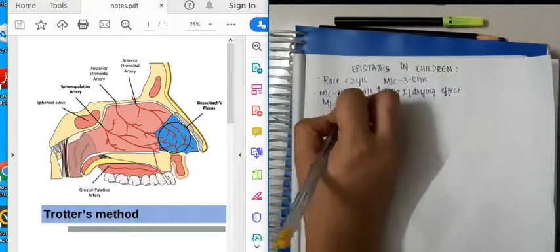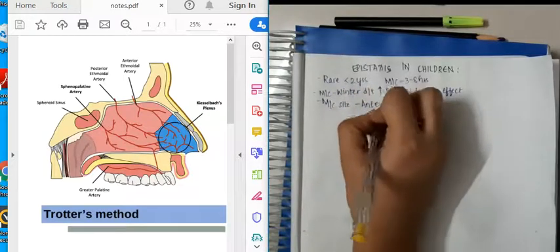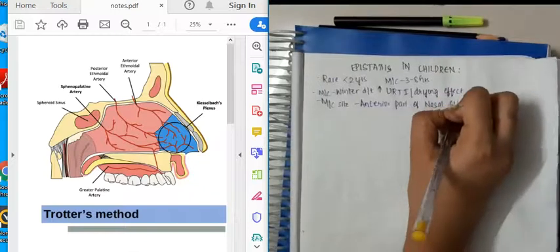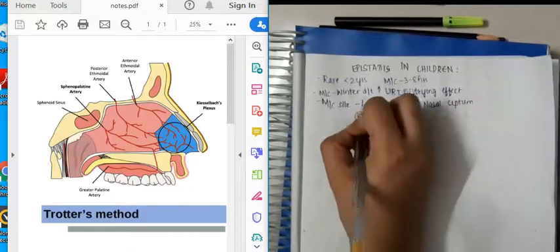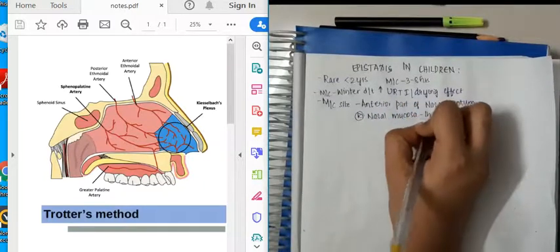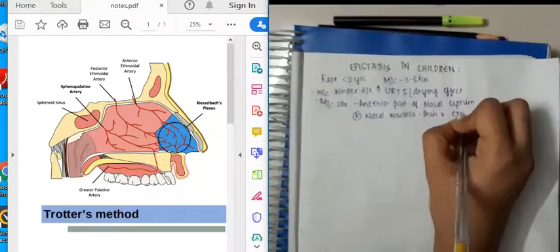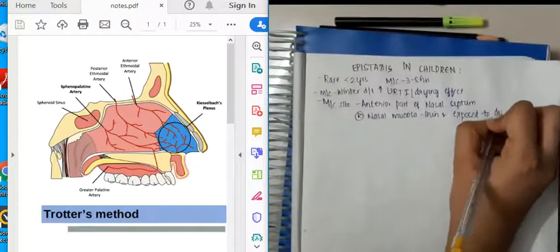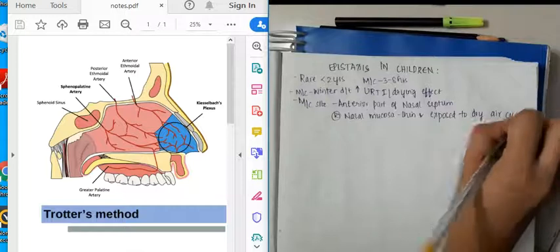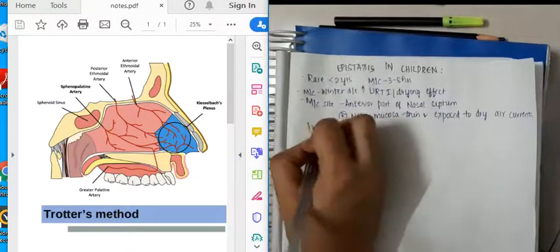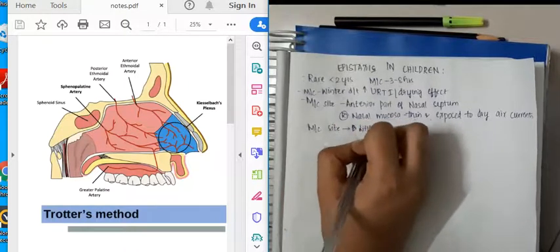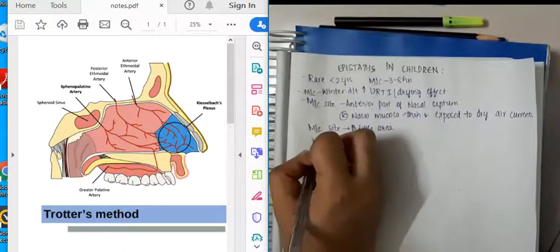Then the most common site is the anterior part of the nasal septum, that is Kesselbach's area, also called Little's area, because the nasal mucosa is thin and exposed to dry air currents in this area. So most common site in the anterior part of the nasal septum is Little's area.